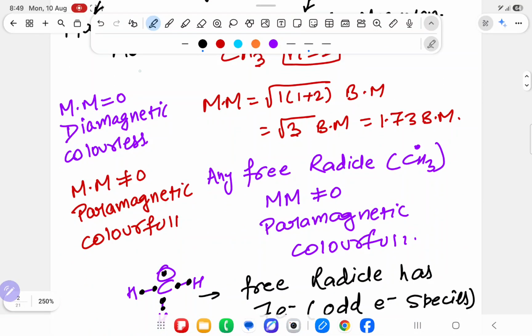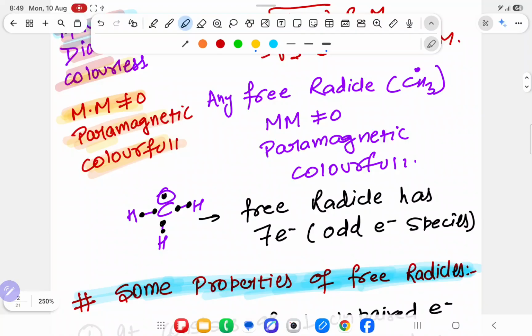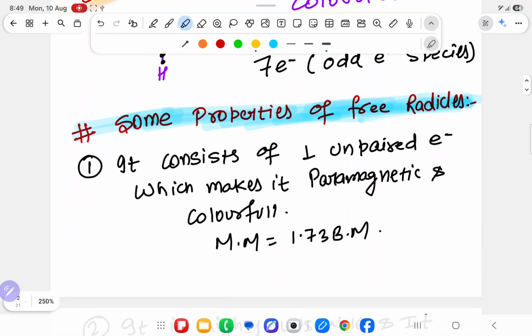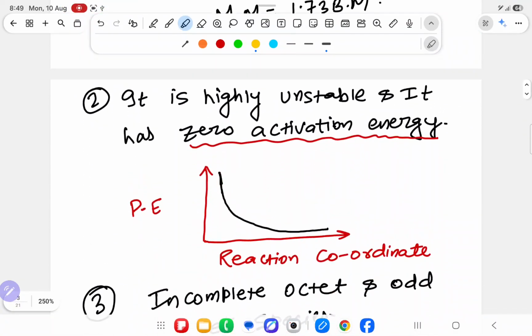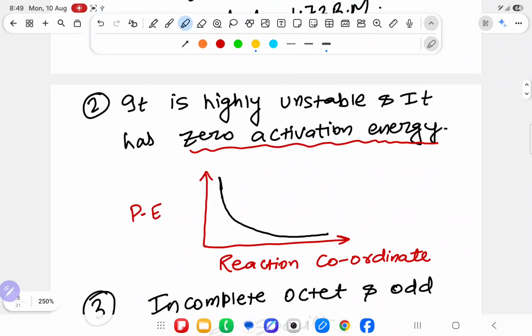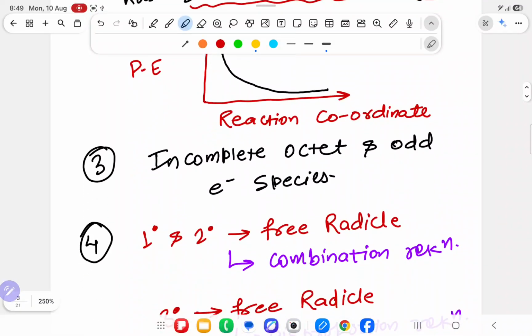After that, I have dictated whenever the magnetic moment is 0, then we say that compound is diamagnetic. And whenever the magnetic moment is not 0, that compound is paramagnetic. And colorful, or colorless. On that basis, we have seen free radical is colorful because it is paramagnetic. 7 electron, odd electron species. First, it contains 1 unpaired electron. Second, it has 0 activation energy, highly unstable. Incomplete octet, odd electron species.